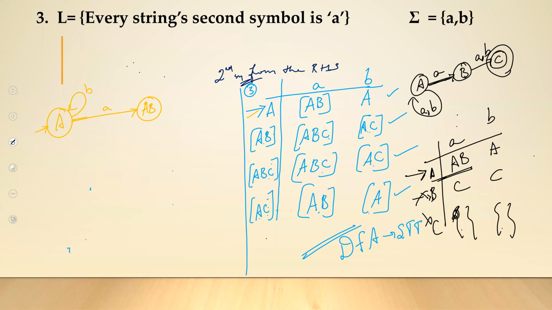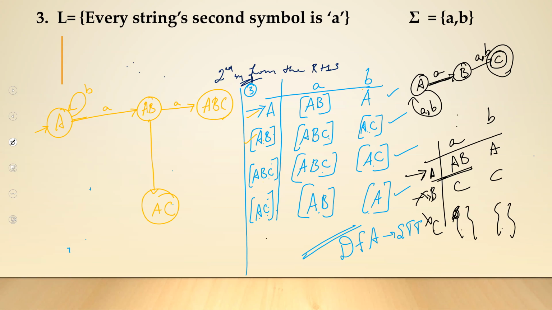So I'm done with this. Next, AB on small a, you will be going to a new combined state called ABC. AB on B, you will be going to a new state called AC. So I'm done with this.